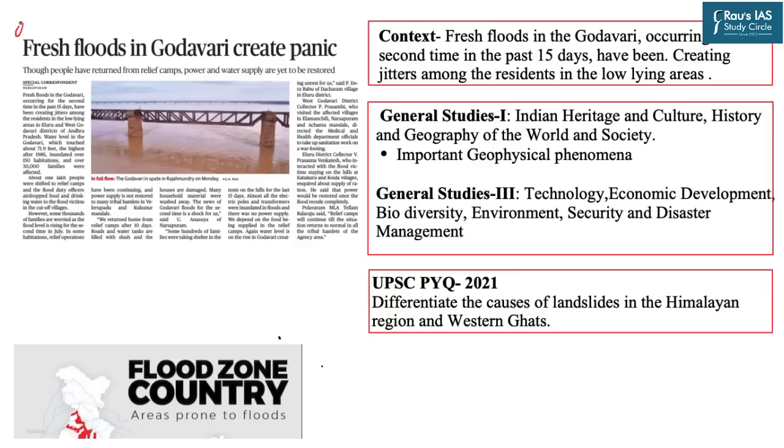This topic has appeared at page number 5 in today's The Hindu Delhi edition. The topic is in relation to the floods that have occurred in the river Godavari and have created a panic in that particular region. This is the context of this news article. It says that the fresh floods, which have recurred in the span of just 15 days, have led to huge losses of lives and properties in the basins of the Godavari river.